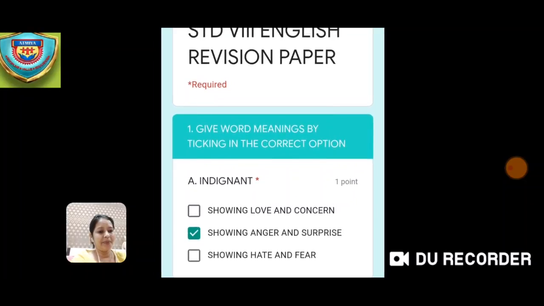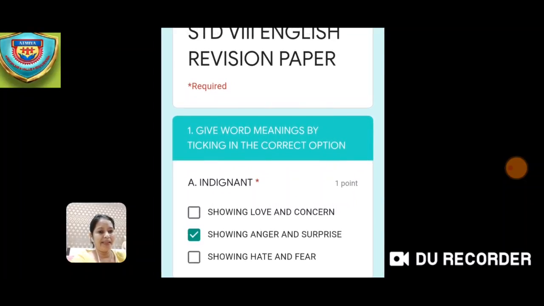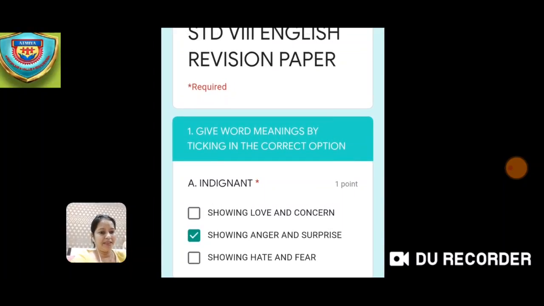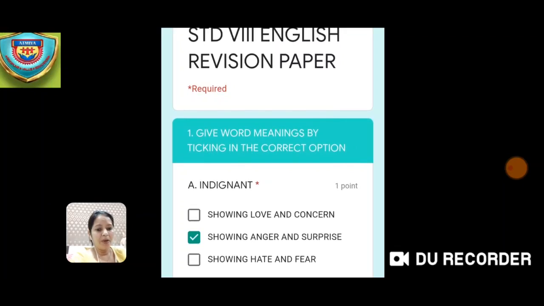Now, on the next page, the first question which you will get is give word meanings by ticking in the correct option. So, you all have to learn the word meanings which are there in the textbook. So, nothing extra is going to come. All the word meanings which are there in the textbook, you need to learn it.